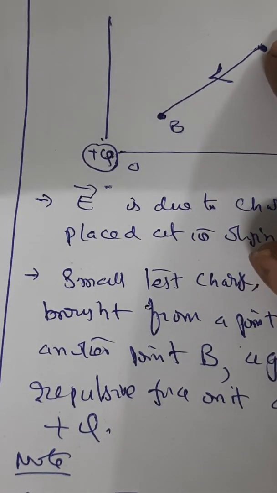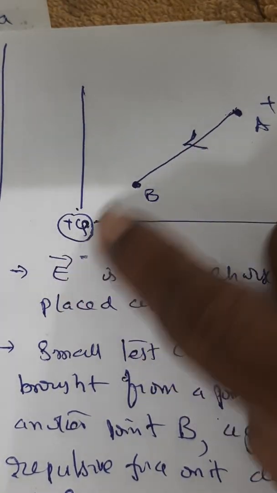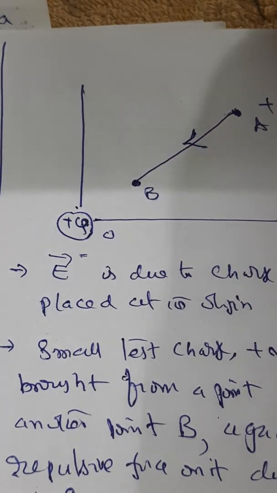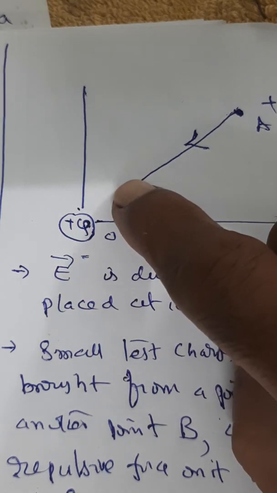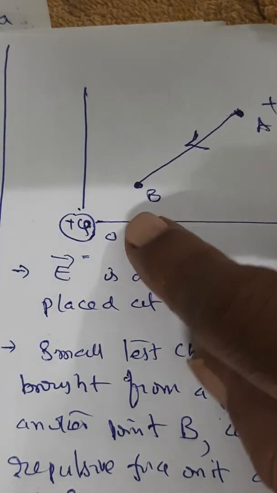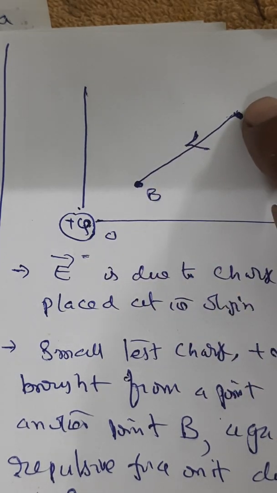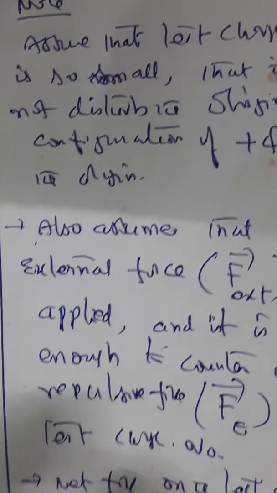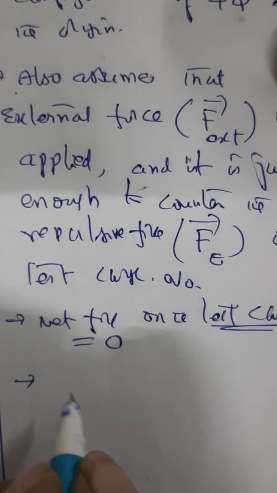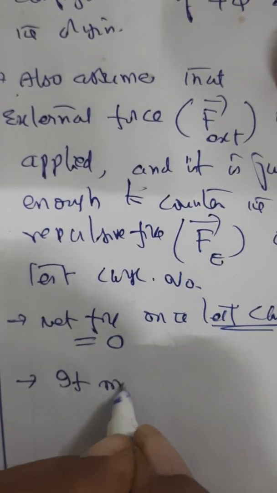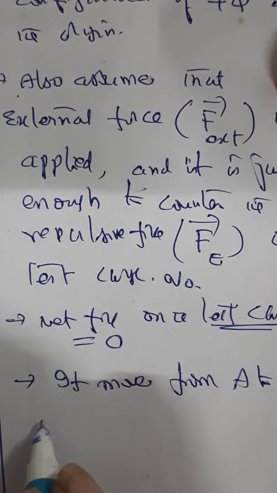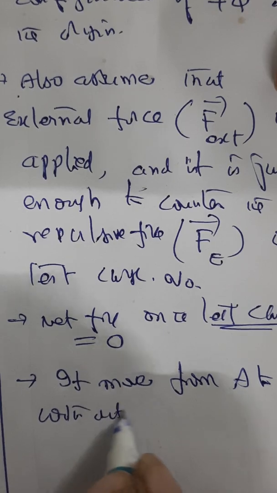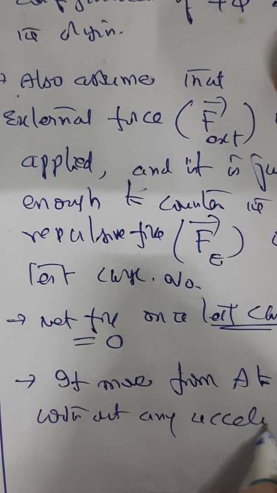So when the body tries to move from A to B, only the repulsive force would be experienced. To counter that, we applied an external force, which has nullified the repulsive force. Therefore, the motion of the charge can be free now. There are no net forces, so the body can move from A to B. That is what we are representing here. It moves from A to B without any acceleration. This is important.